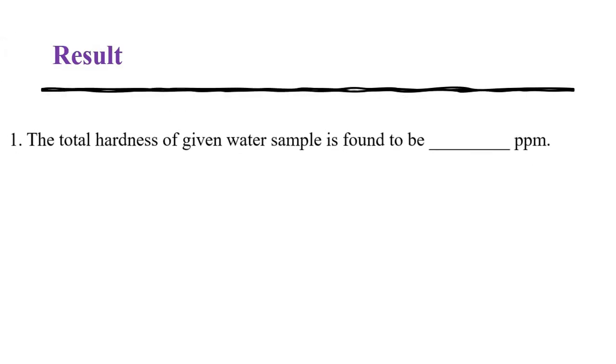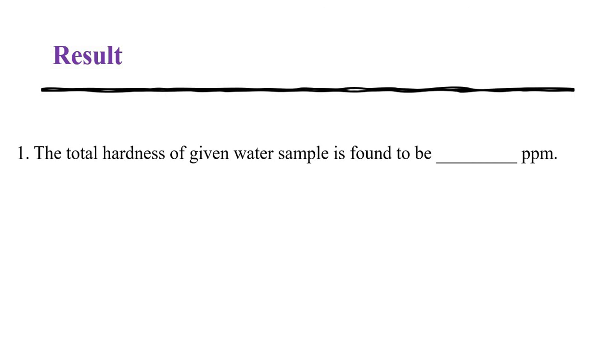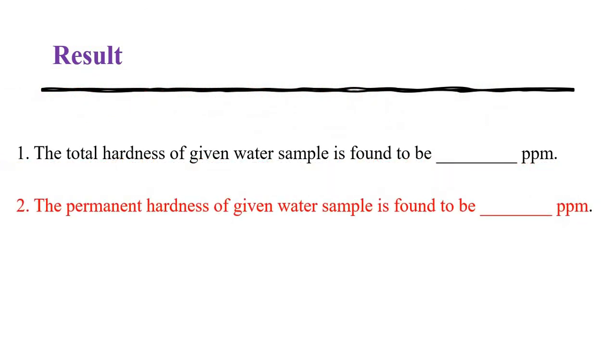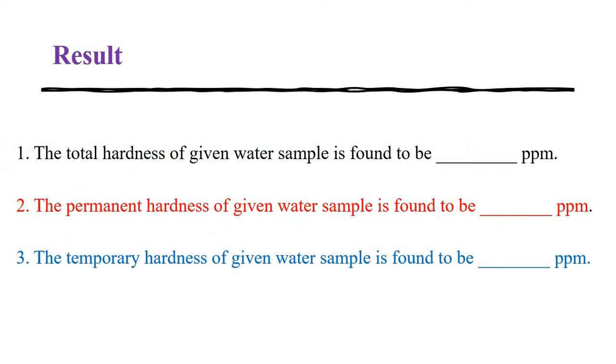So you have to write the result. This is the first point: the total hardness of the given water sample is found to be dash ppm. Then the permanent hardness of the given water sample is found to be dash ppm. And similarly, you have to write for temporary hardness of the given water sample, in the form of ppm. In this way, we have calculated the hardness of water by complexometric titration, that is by using EDTA.